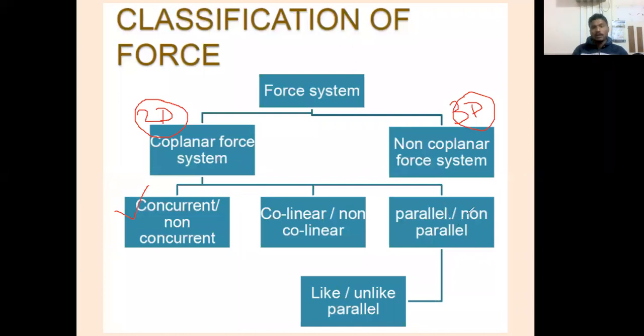What are parallel and non-parallel forces? All the forces are acting on a surface and are parallel. For example, suppose you are sitting on a chair.